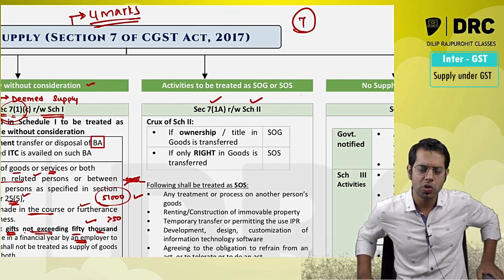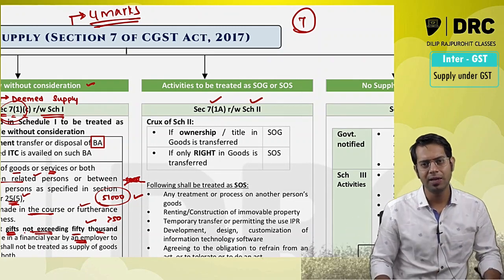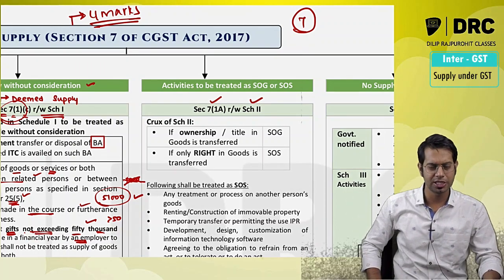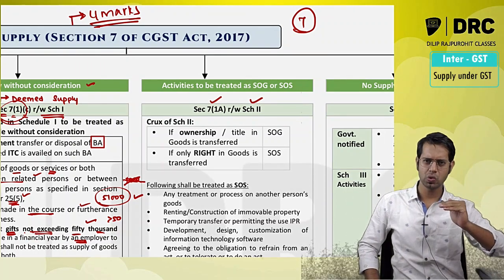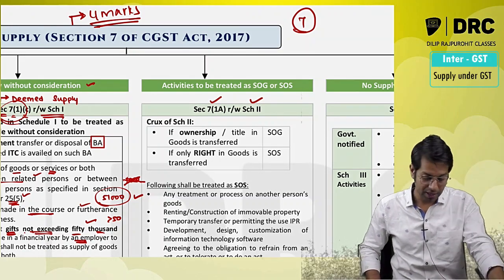Similarly, I go to a restaurant, I am having food over there. Now whether it is supply of goods or supply of services, that clarity was not there. For that reason, this schedule 2 was introduced under GST law. It gives different cases to you, and it specifically tells whether it is supply of goods or supply of services.